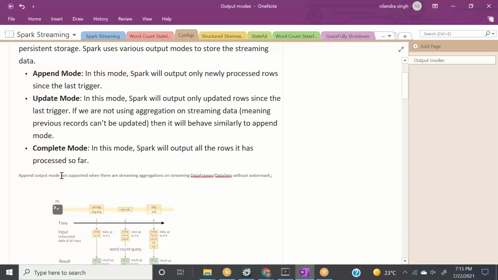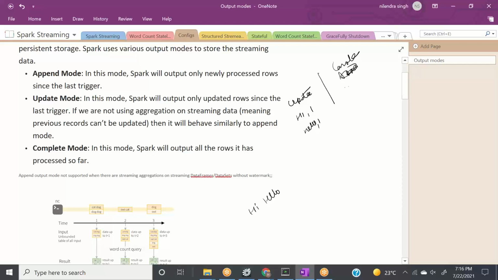Now, when we are doing aggregation, let's say with both the modes, update and complete. In update mode, when we are saying hi and hello, it was giving hi 1 and hello 1, right?